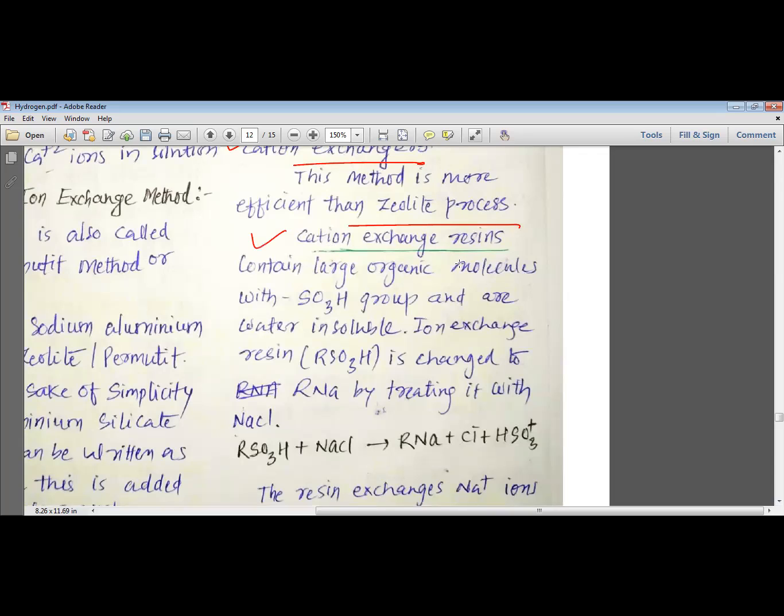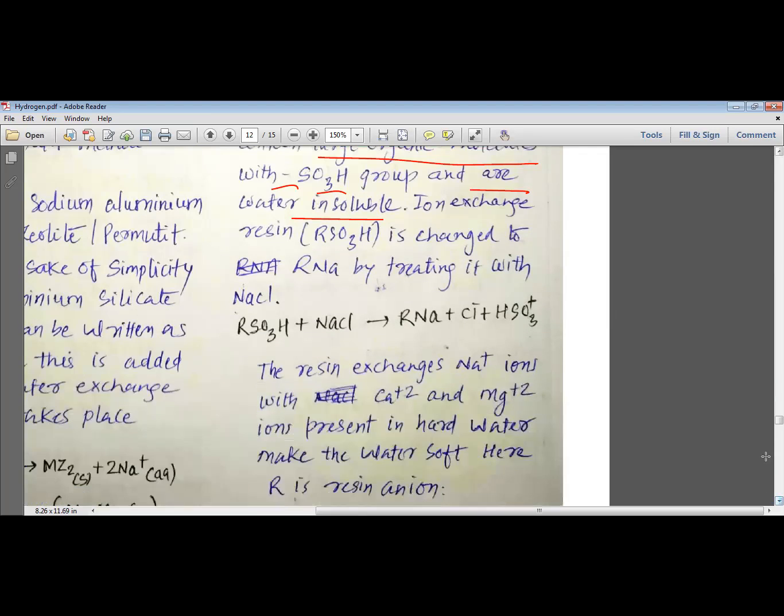First, we will study the cation exchange resins. These cation exchange resins contain large organic molecules with the SO3H functional group and are water insoluble. They do not dissolve in water. The ion exchange resin, that is RSO3H, is changed to RSO3Na by treating it with NaCl.